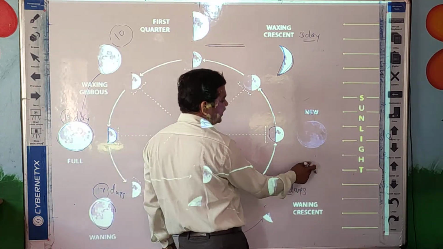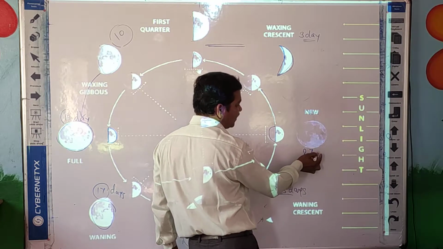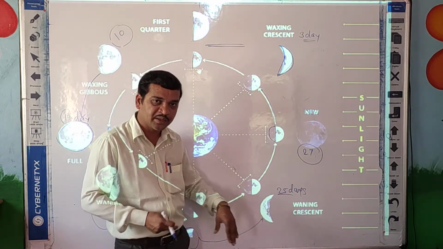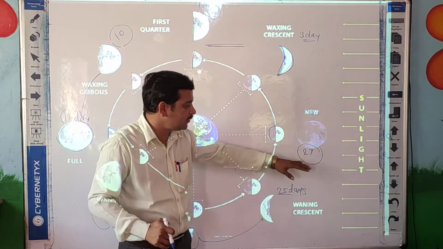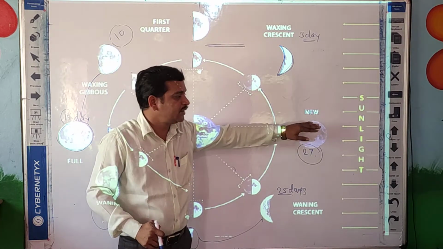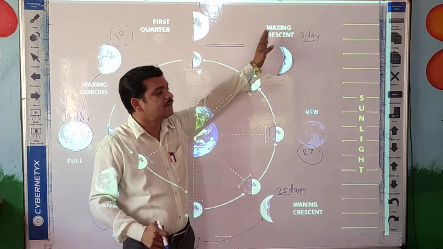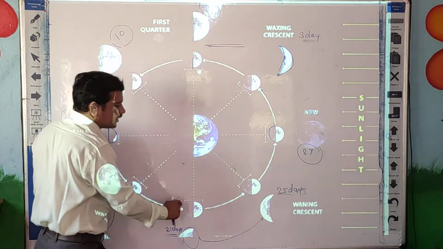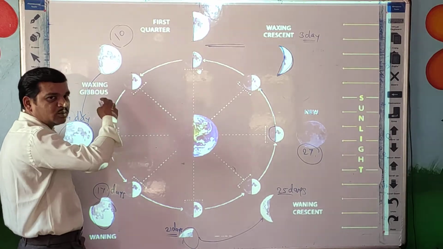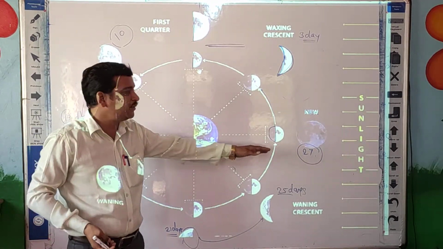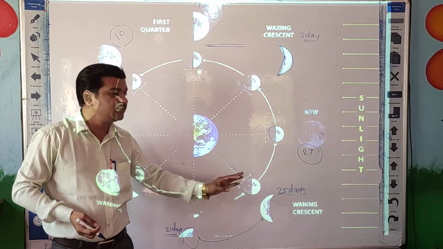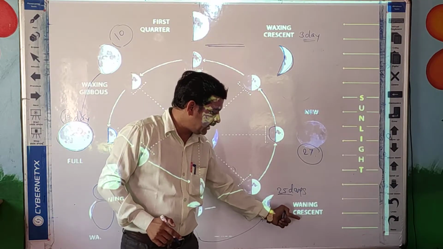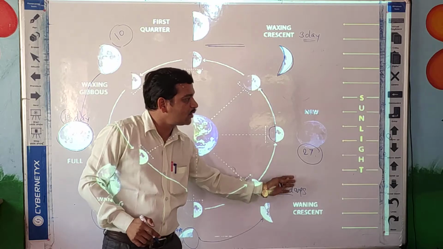And after 25 days, the moon is going to become new moon, which means we cannot see it. Whatever small part is there, that part is also invisible. We cannot see. Then after 27 days, the new moon day starts, and again the cycle starts. This is due to the rotation: the moon is rotating around the earth, and due to that the sunlight falls on the moon and that part is visible, and that is why every day we see a different shape of the moon. That is called the phases of the moon. So this waning crescent is the first stage before the new moon.